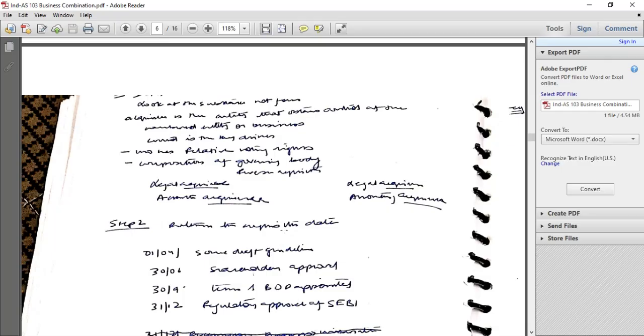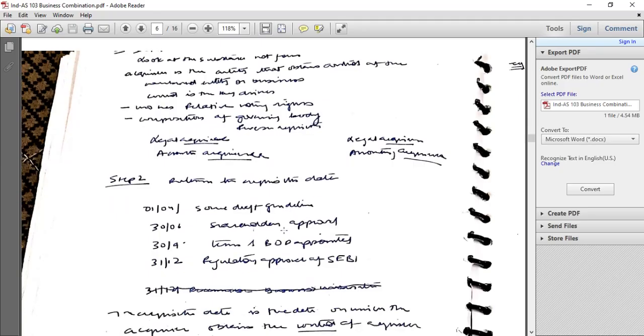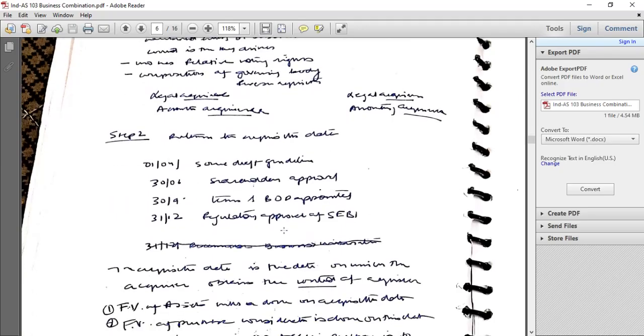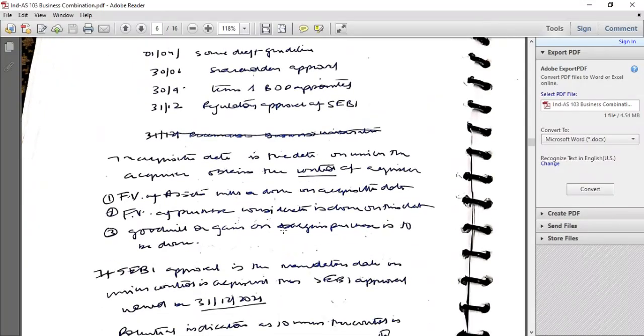Some draft guidelines. On 1/4, shareholder approval is obtained. On 30/9, terms and BOD are appointed. On 31/12, regulatory approval of SEBI is obtained. If the approval of SEBI is mandatory for the company to exist, then the date on which SEBI approval is given is the date of acquisition.